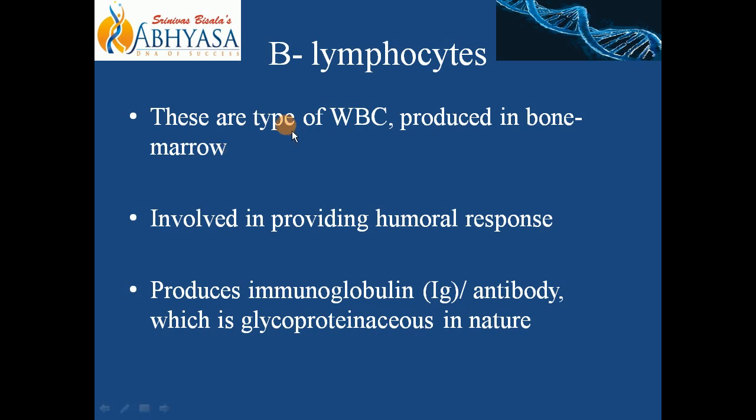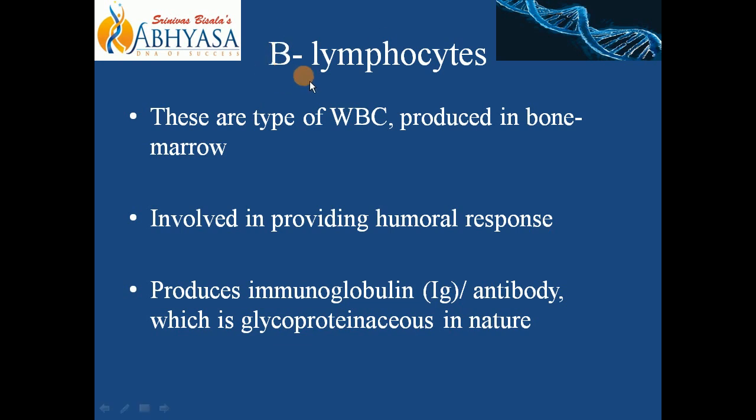We start with B lymphocytes. What is the role of B lymphocytes in providing acquired immunity? Now, you know that lymphocyte is a type of WBC, right? They are produced in bone marrow, all WBCs we know. This B lymphocyte is involved in providing humoral response. Humoral comes from humor, that is fluid. So they are involved in providing humoral response of the immune system.